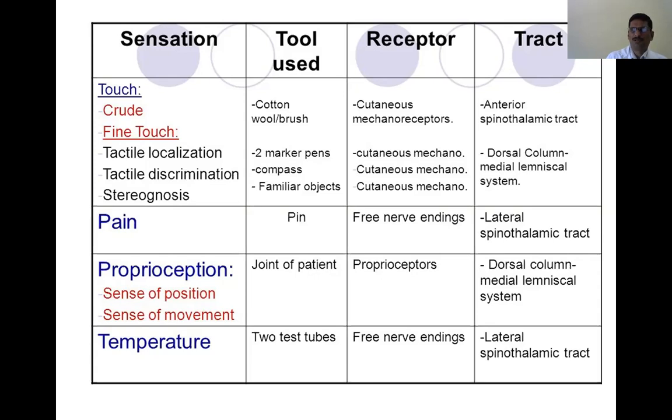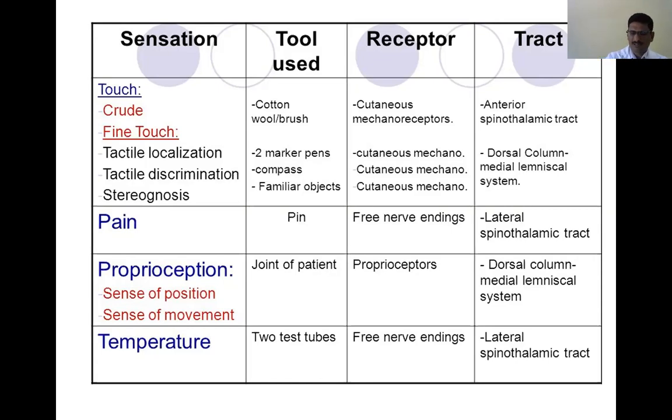Suppose they are able to do it properly, then their proprioception is normal. Whenever there is a loss of proprioception, sometimes it may lead to ataxia. So we have seen tactile sensibility, then pain, stereognosis, proprioception, etc.